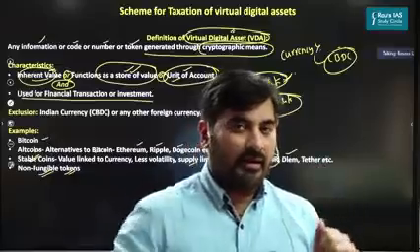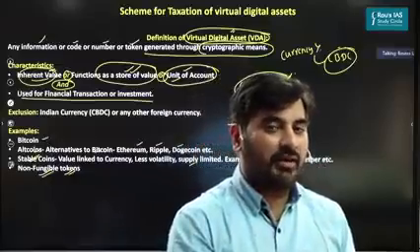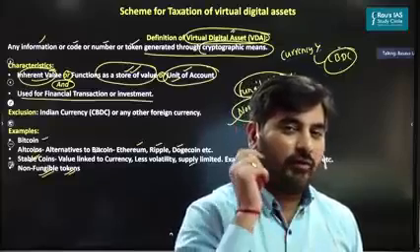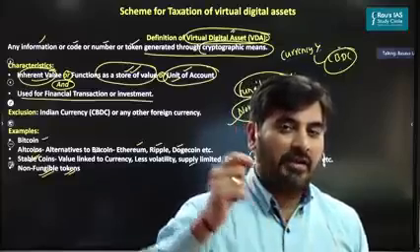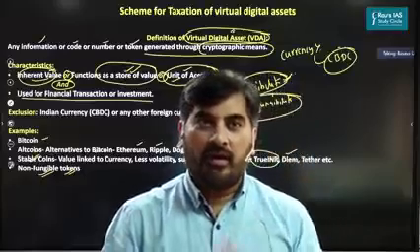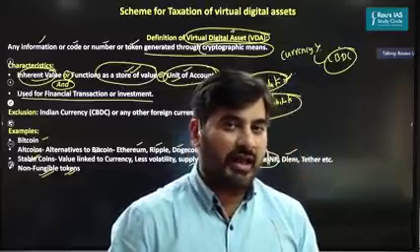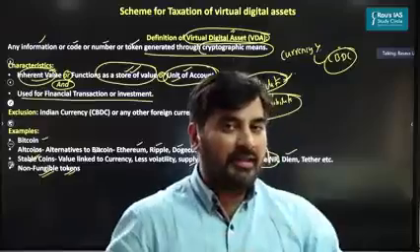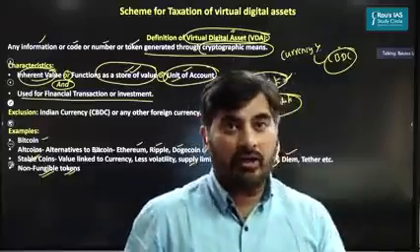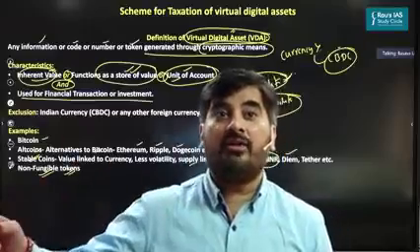The reason is, this definition is very wide, very comprehensive in comparison to the definition given by the Financial Action Task Force. Second, the government has sought to ensure that nothing gets out of the ambit of tax, be it Bitcoin, altcoin, even stablecoin or non-fungible tokens.